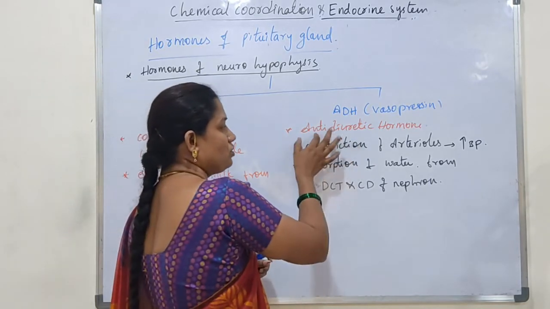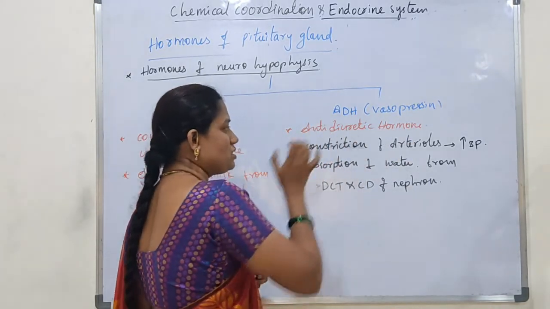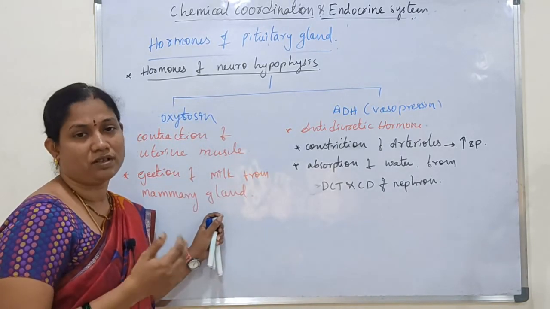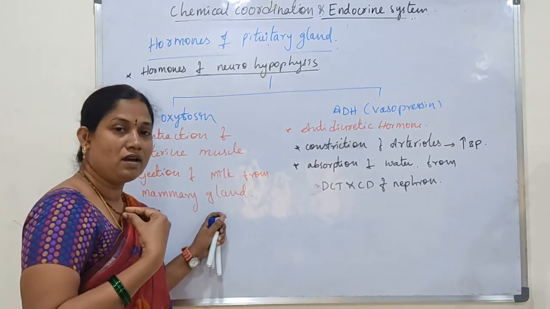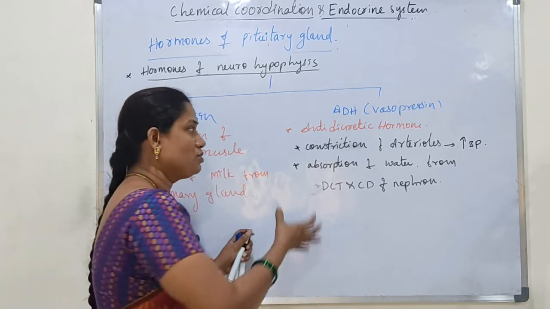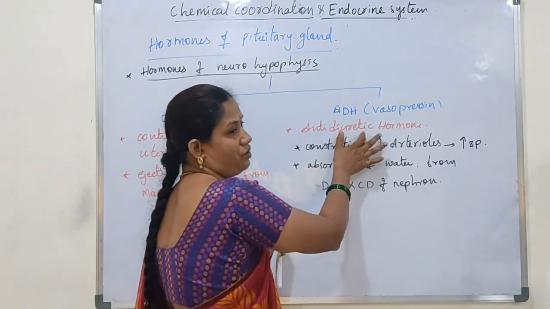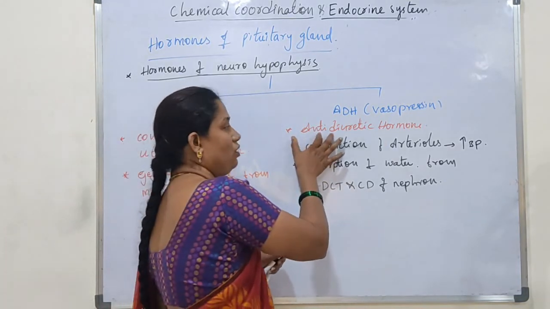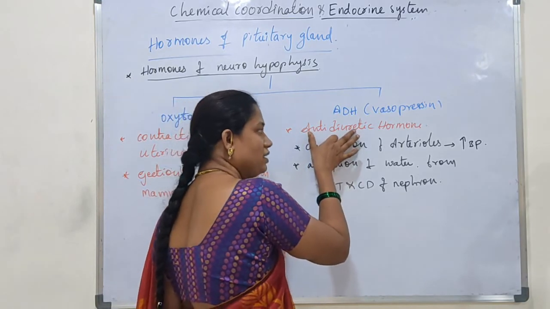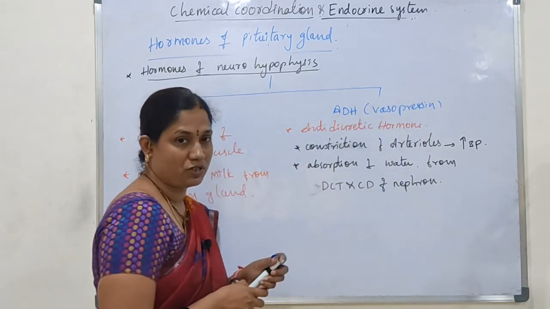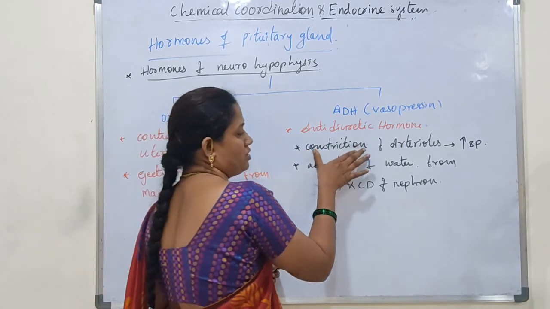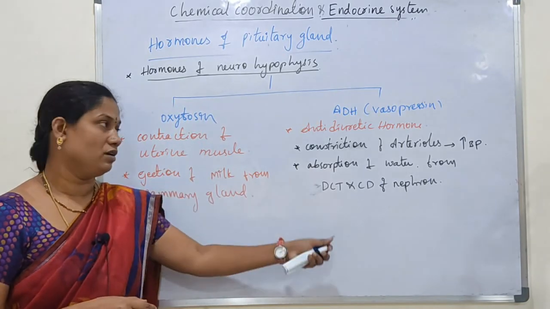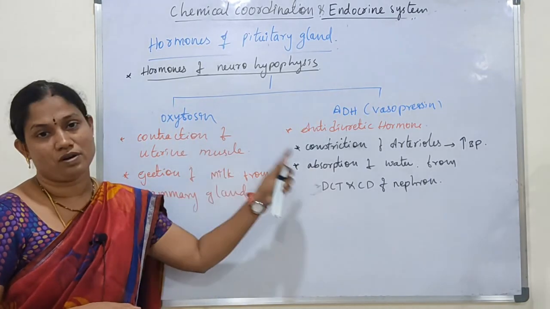So this is also called antidiuretic hormone. Diuretic means releasing a larger amount of water to the outside, which means releasing more urine. It is against this diuretic action, meaning it prevents the loss of water from the body. So that's why this is called antidiuretic hormone. It is also called vasopressin, because it stimulates the constriction of arterioles. Okay, so these are the hormones of neurohypophysis.